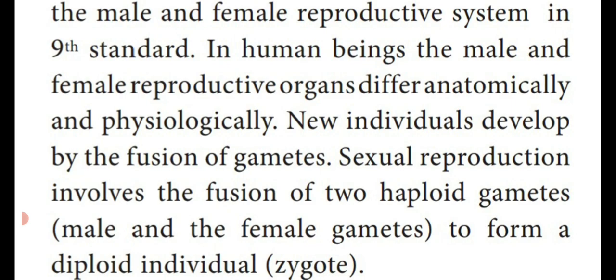So these two gametes are fused together to form a diploid zygote. From that zygote, the new individual is produced. So sexual reproduction means fusion of two haploid gametes to form a diploid zygote. Dear students, what is sexual reproduction is an important 2-mark question.